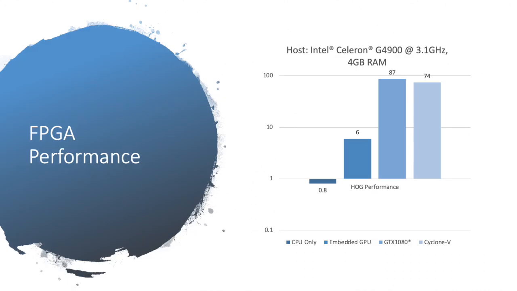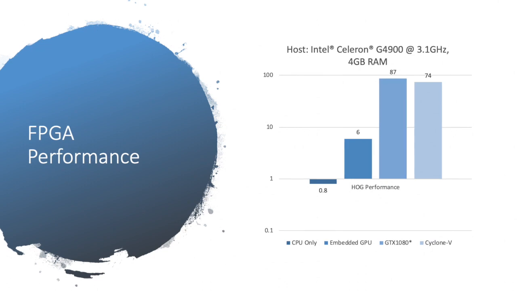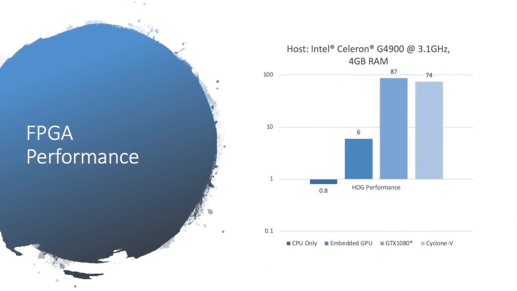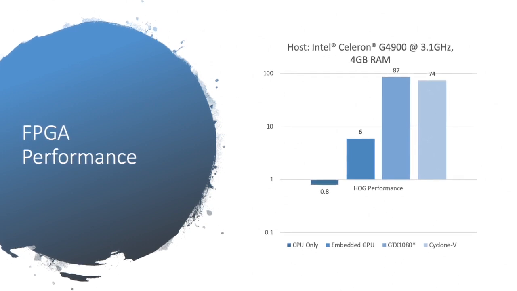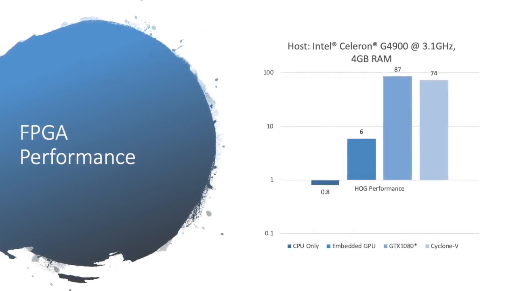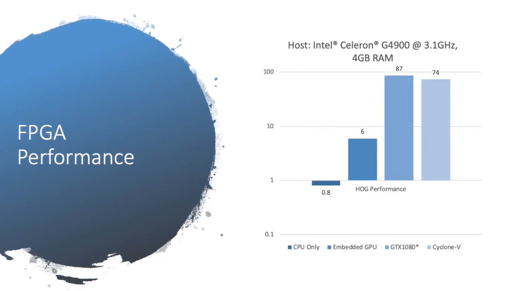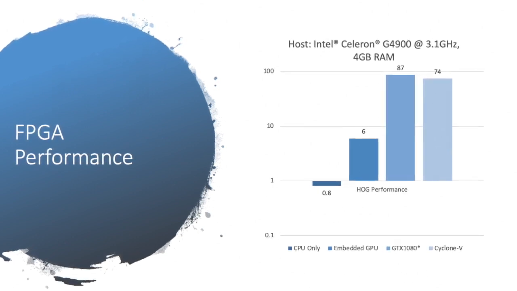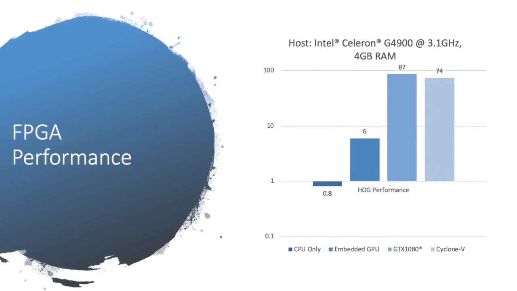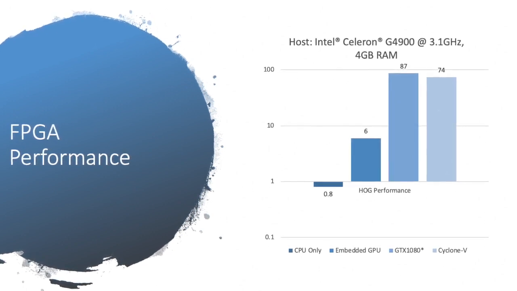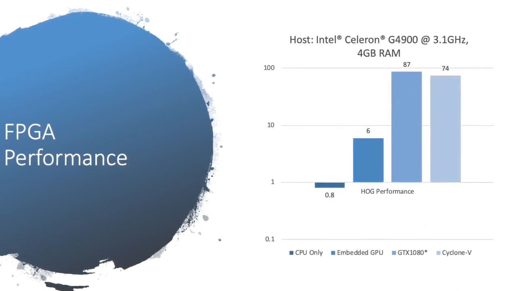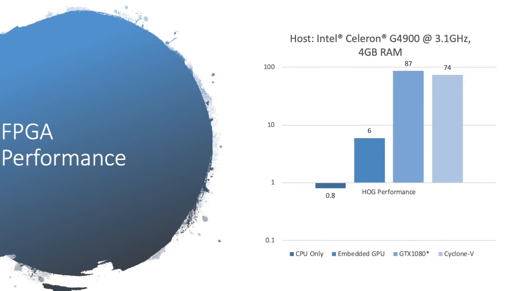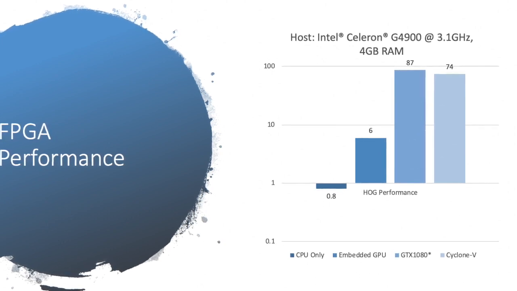If we look at the next graph, you can see that the number of frames per second that we could process on its own with the CPU was around about 0.8. Using the embedded GPU, that got us up to 6 frames per second, which is probably adequate for the job. Using an NVIDIA GTX 1080 board, we actually ran this at 87 frames per second. And using the Cyclone FPGA, with no customization to the Intel supplied binaries, we ran at 74 frames per second, which is more than adequate.